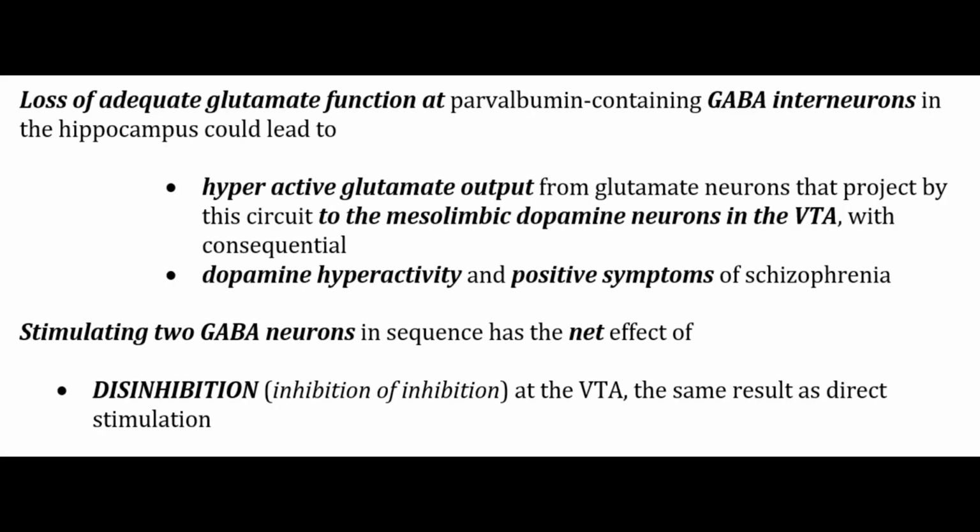Now, loss of this adequate glutamate function at parvalbumin-containing GABA interneurons in the hippocampus could lead to hyperactive glutamate output from glutamate neurons that project by this circuit to the mesolimbic dopamine neurons in the VTA, with the consequential dopamine hyperactivity and positive symptoms of schizophrenia. And stimulating 2 GABA interneurons in sequence has the net effect of disinhibition, that is, inhibition of inhibition at the VTA, the same result as direct stimulation.